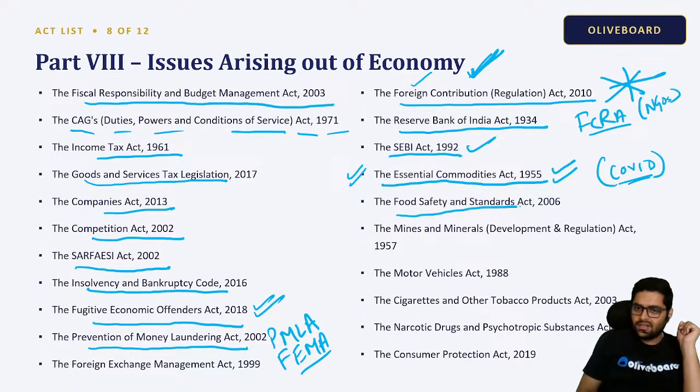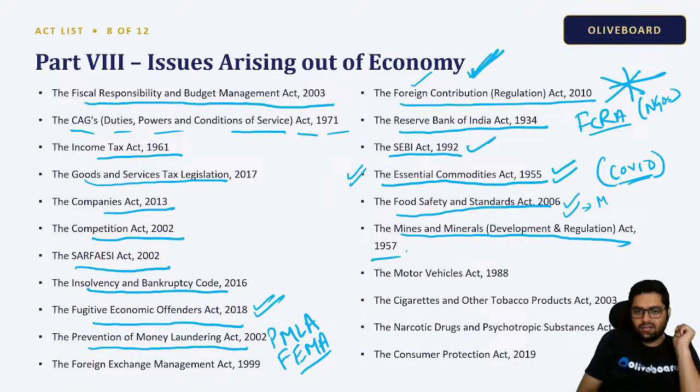The Food Safety and Standards Act. Now, this is a lot in the news because of Maharashtra. One IAS officer, Tukaram, sir, is monitoring this very strictly. The Mines and Minerals Development and Regulation Act. This gives the authority to the government to go ahead with mining and utilizing the resources, right?